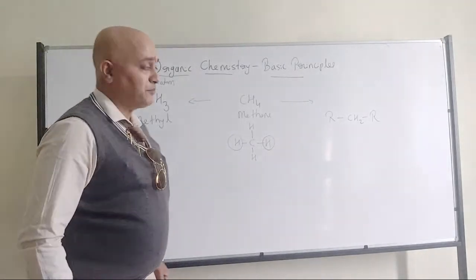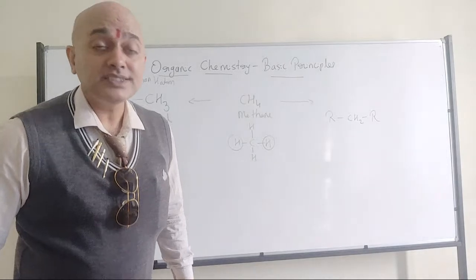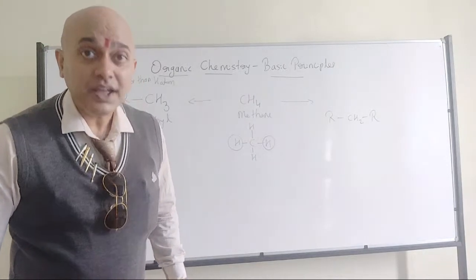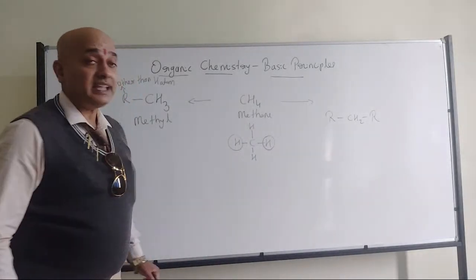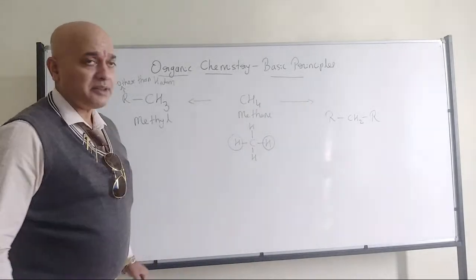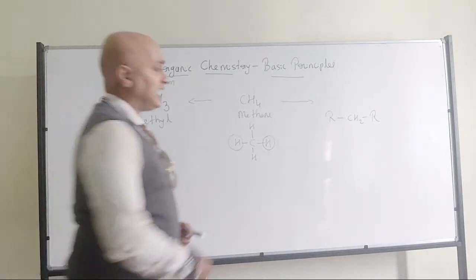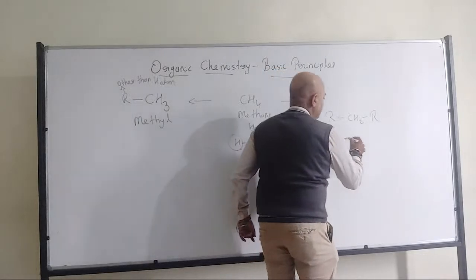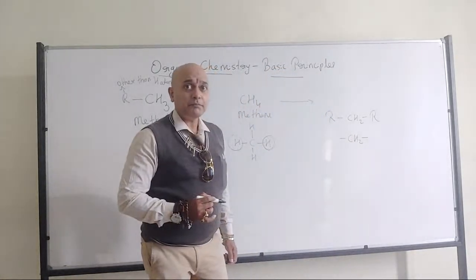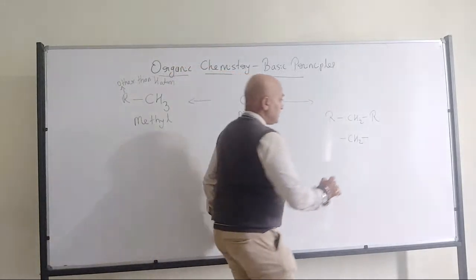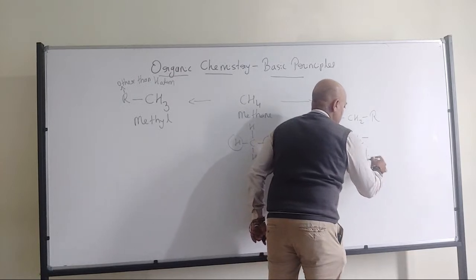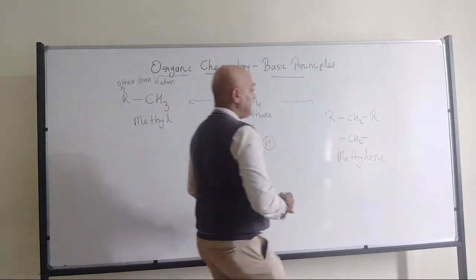Okay, R is nothing but any other element other than the hydrogen. That's where we have another category where methane can be converted into a derivative. Now this can be represented as CH2. Now this is called methylene.